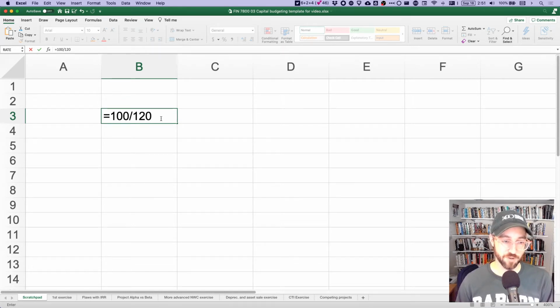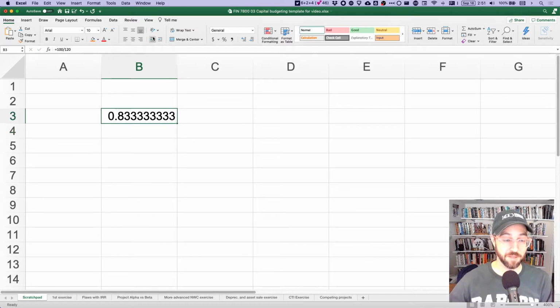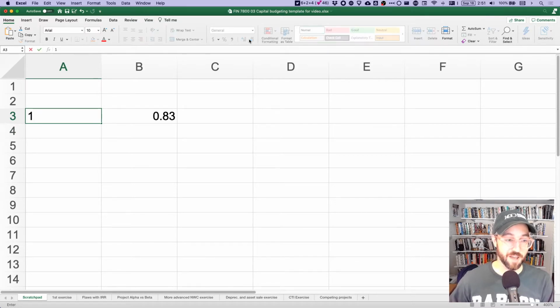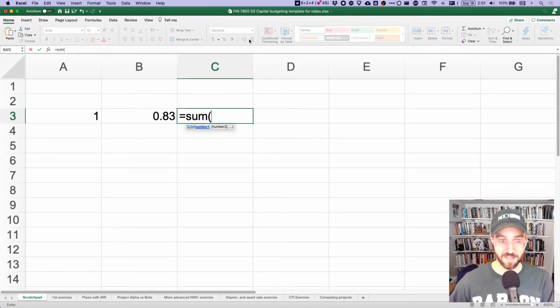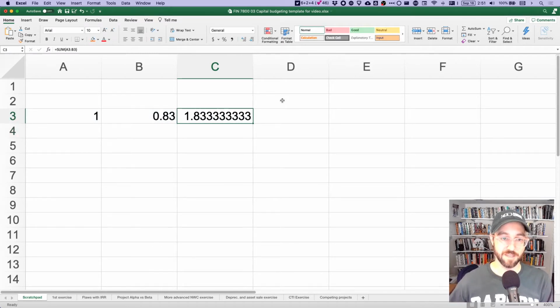Well, they've got to get $100 million. They're recovering $120 million a year, or $10 million a month. That means it's going to take them 10 out of 12 months, or approximately 0.83 of that second year. So how long is their payback period going to be? Well, it's going to be the 1 year that they got nothing, plus the 0.83 of the second year that it took them to get the $100 million they needed. The payback period on this project is going to be 1.83 years approximately, or 1 year and 10 months.